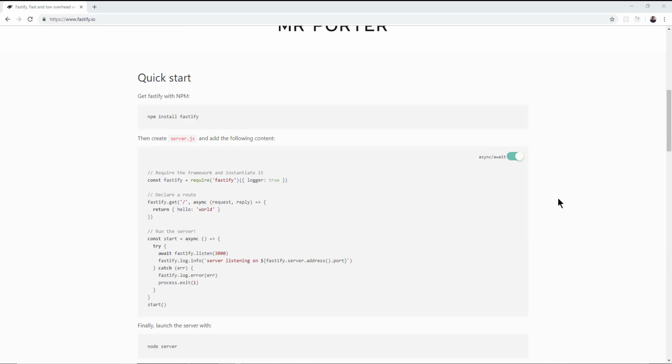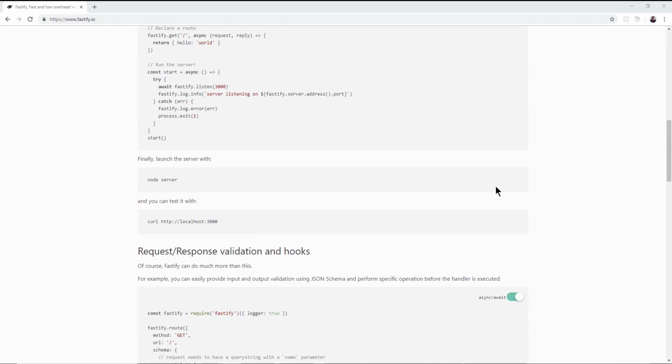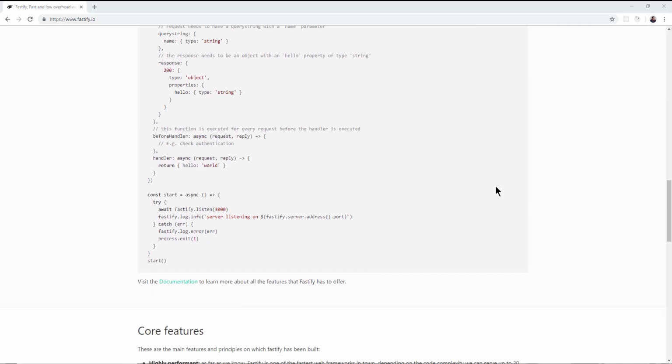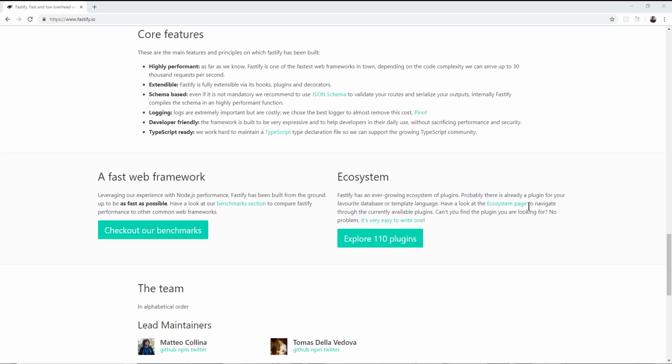All right, and then finally, one of Fastify's selling points is simply that it uses an async and await architecture, which I like, and it's also very small, and it's one of the fastest Node frameworks out there. I think it's probably the fastest. Maybe there's one or two that could be, but it's definitely much faster than Express or anything like that.